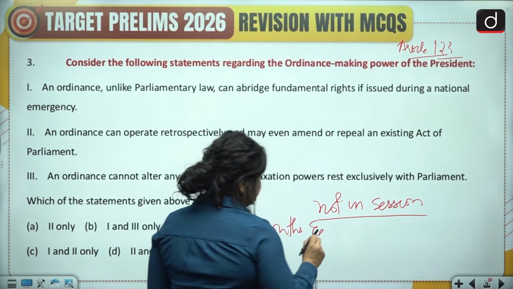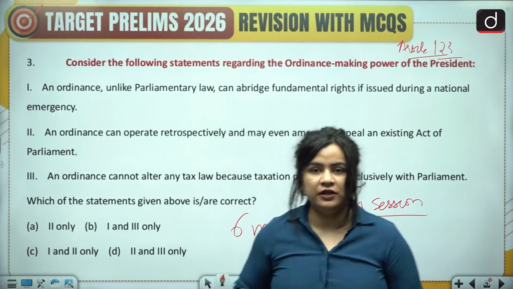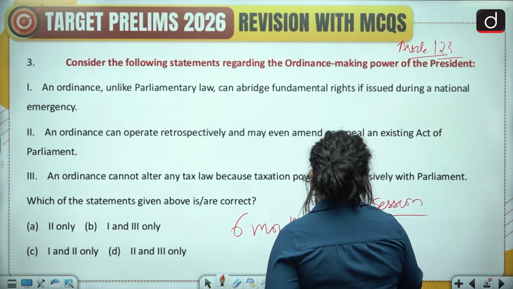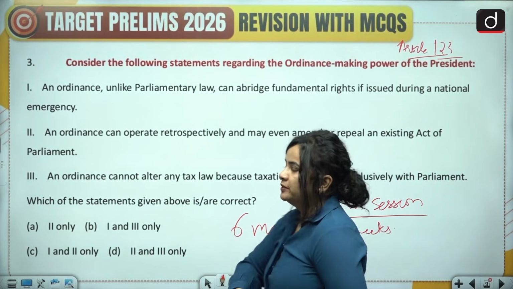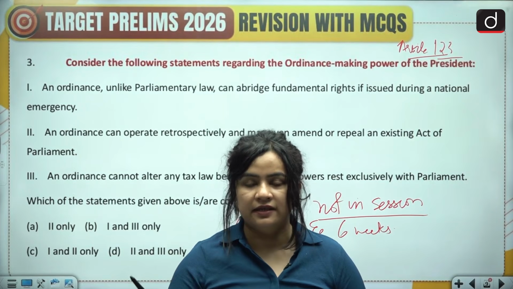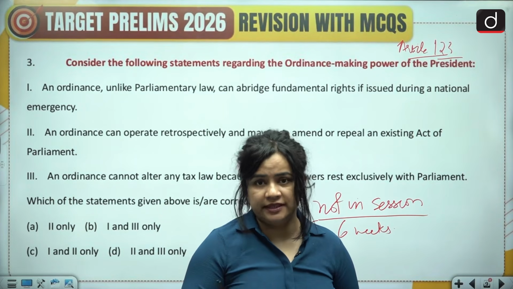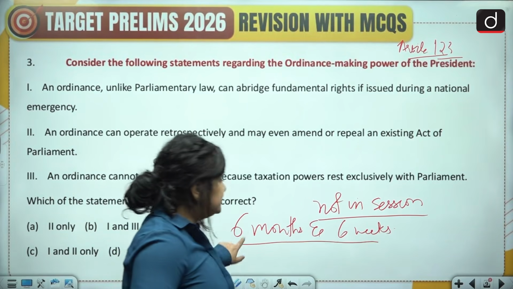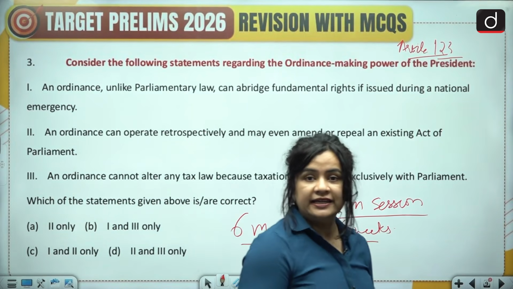So whenever the parliament is in session and both houses meet, the ordinance has to be passed to become a law. Otherwise it lapses within 6 weeks of the reassembly of the parliament. All right, so this is the maximum duration that an ordinance can have.